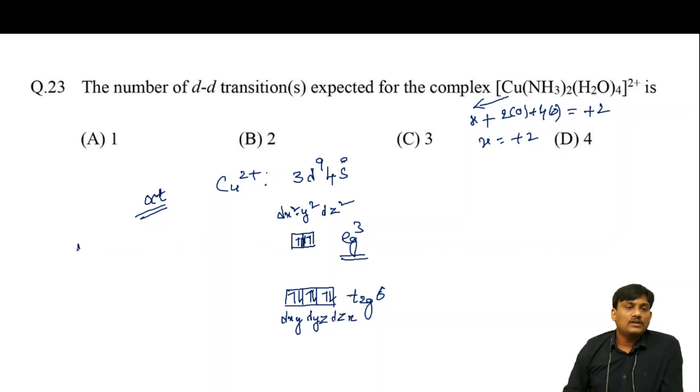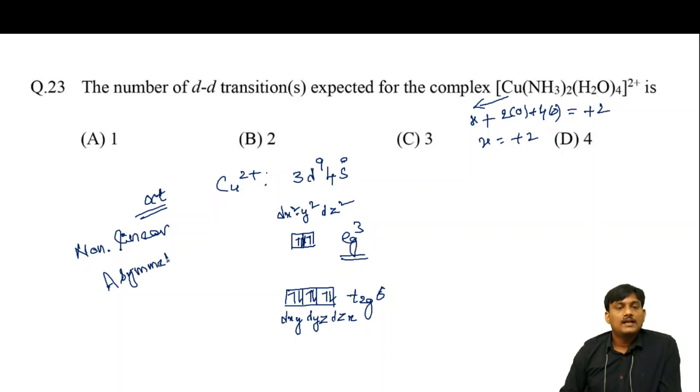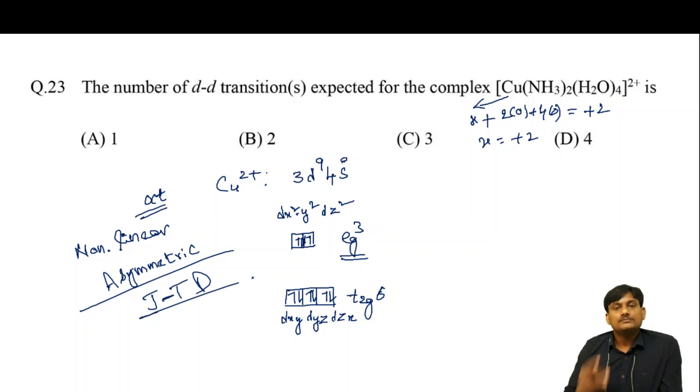When the molecule is non-linear, octahedral geometry is non-linear, and when the electronic configuration is asymmetric, then there is a concept of Jahn-Teller distortion, JT distortion. In Jahn-Teller distortion, there is a loss of degeneracy. Here a z-out complex will be formed. So in the z direction, the ligands will be very far away compared with the xy direction.